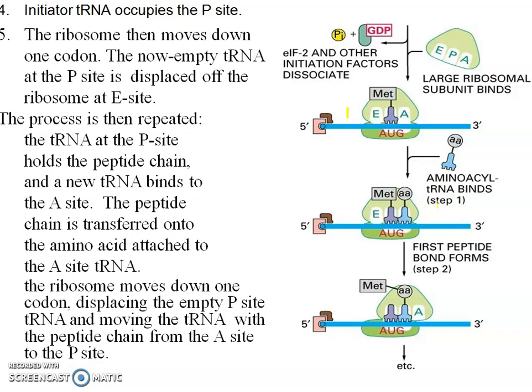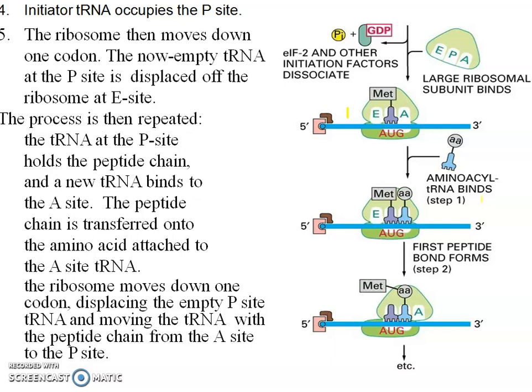The ribosome then moves down one codon. The ribosome will move one codon. That means now methionine will come at the exit site, and the new tRNA will join at the A site. The now empty tRNA at the P site is displaced off the ribosome at the E site. The tRNA which brought methionine is now displaced at the E site.